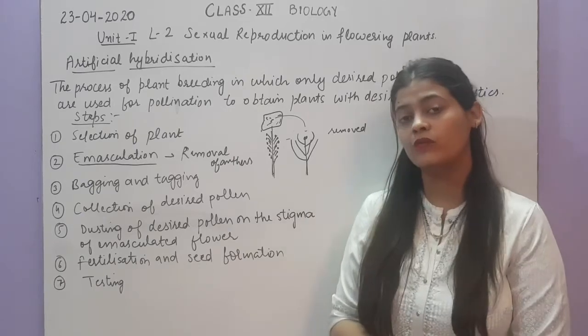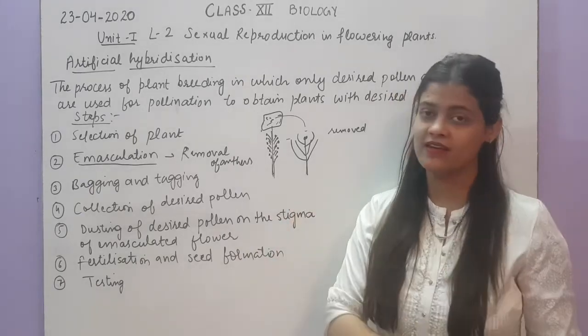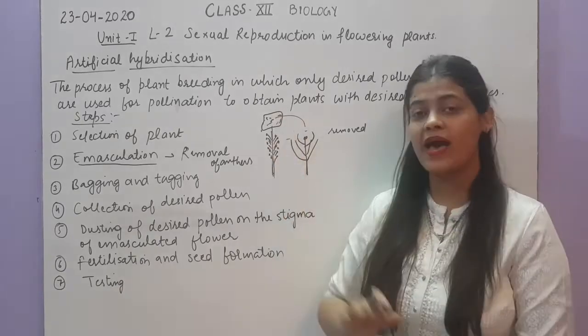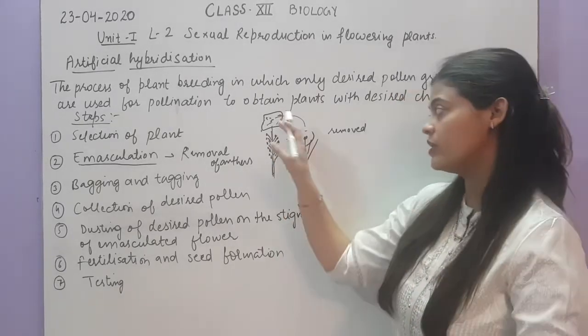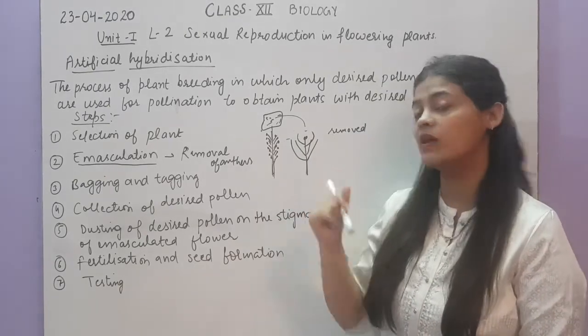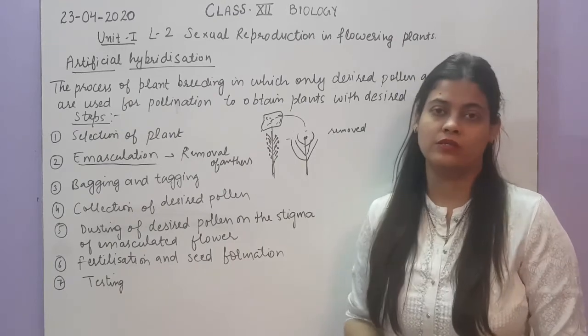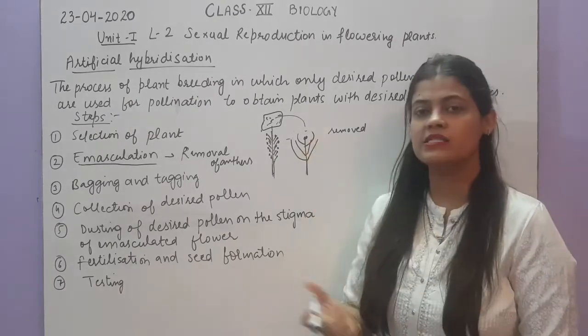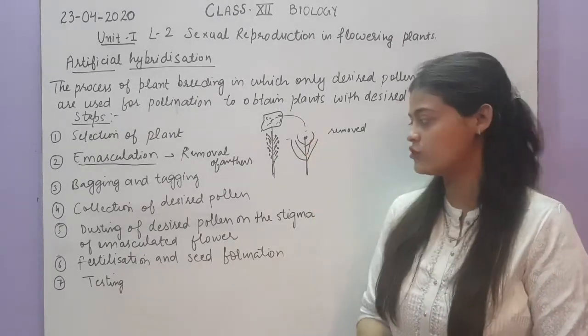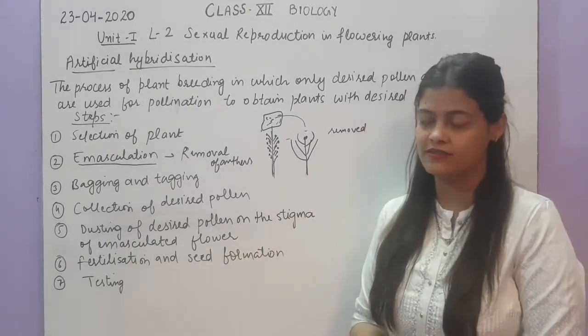So what will be the significance of this step? That the stigma is protected from any other pollen, and in this bag we have the desired pollens. When we dust these pollens over the stigma of this emasculated flower, the stigma will receive only the desired pollens, no other pollen. Then the fertilization process will take place. That is a natural step that will form the seed.